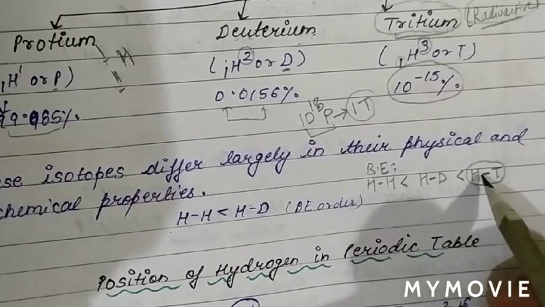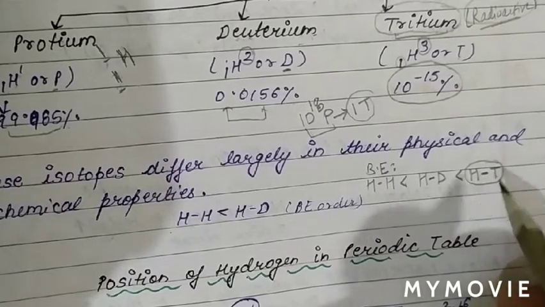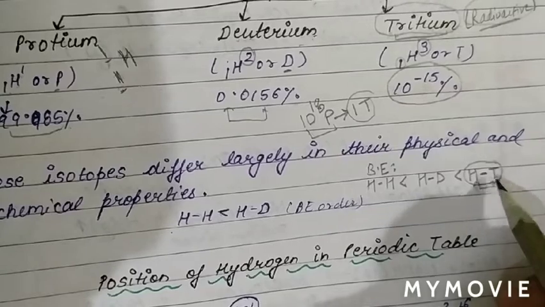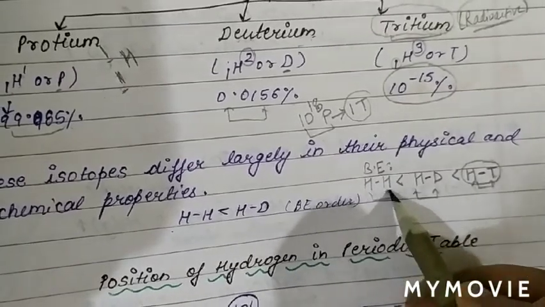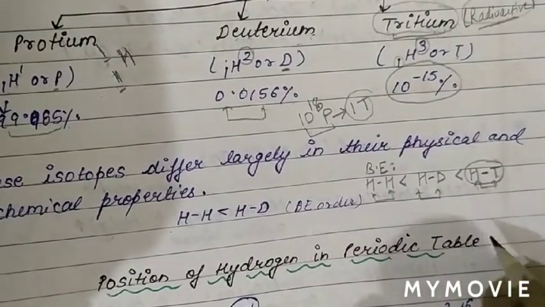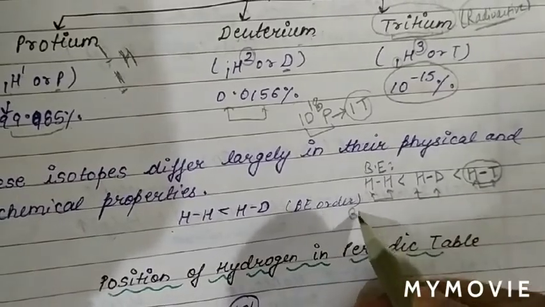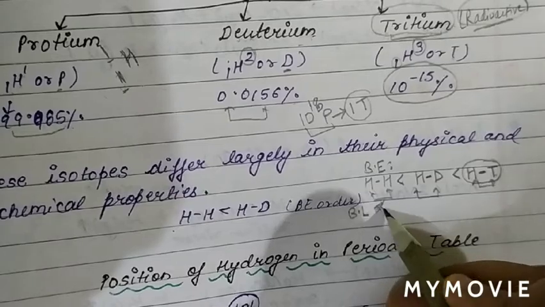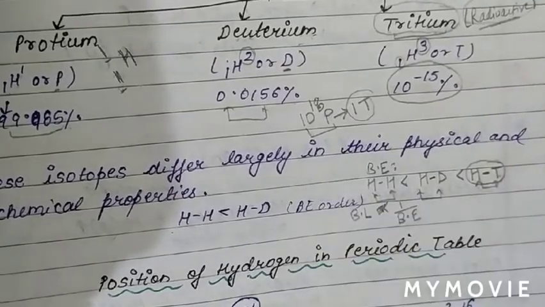So basically there is symmetrical electron density between hydrogen and tritium, due to which the bond energy of hydrogen and tritium is high, then hydrogen and deuterium, and then hydrogen and hydrogen. So basically the highest bond energy is in the case of hydrogen and tritium. We can also say that bond length is inversely proportional to bond energy.